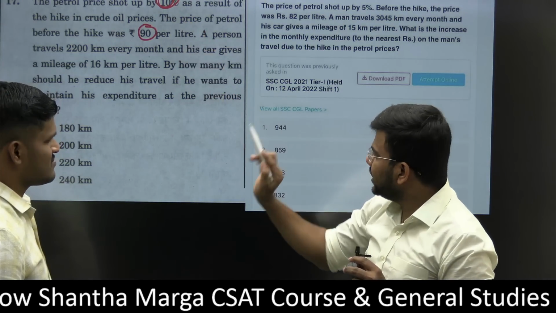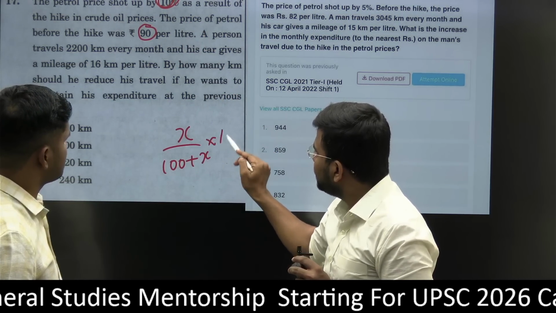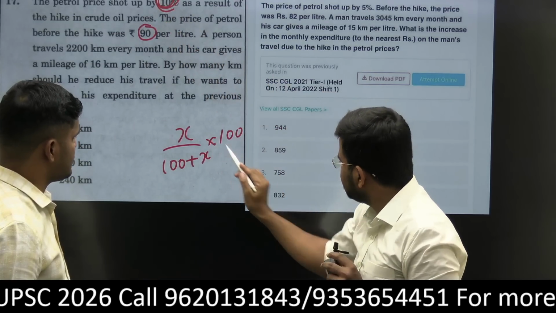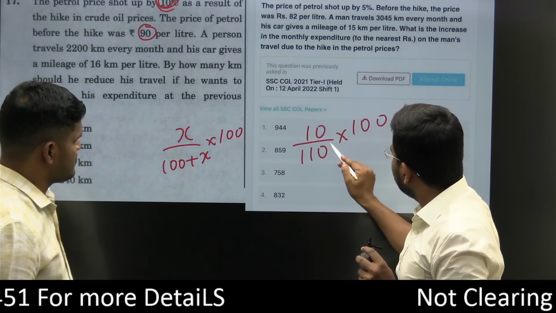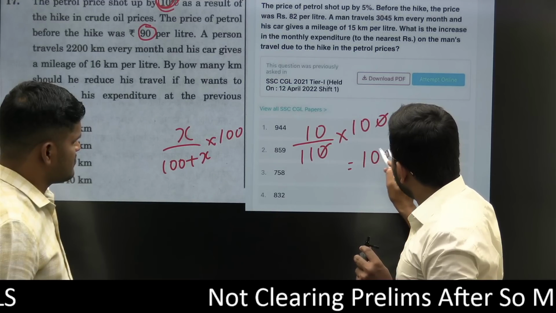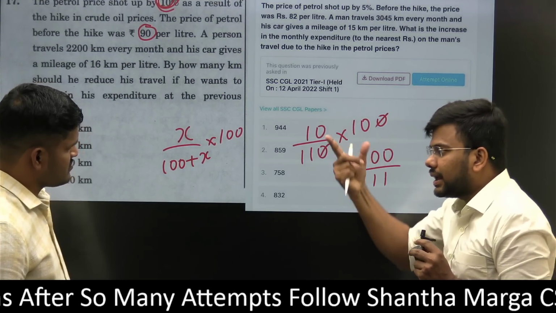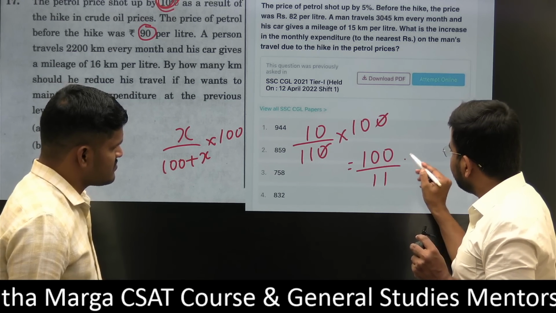Since this is a percentage question, there is a straightforward formula: x by 100 plus x, into 100. How much percentage? 10%. Just substitute 10: 10 by 110 into 100. The 10s cancel, so this would be 100 divided by 11. This much price has been increased, so travel has to be reduced by this percentage.